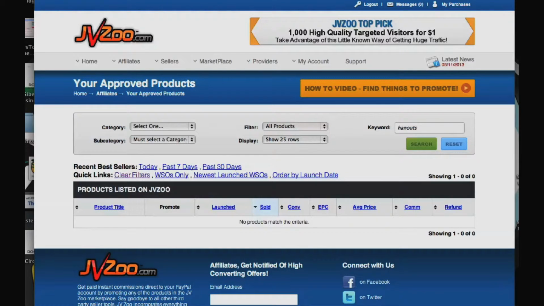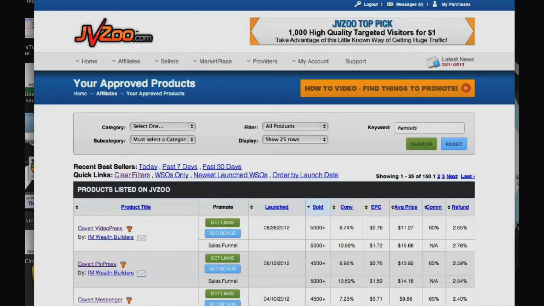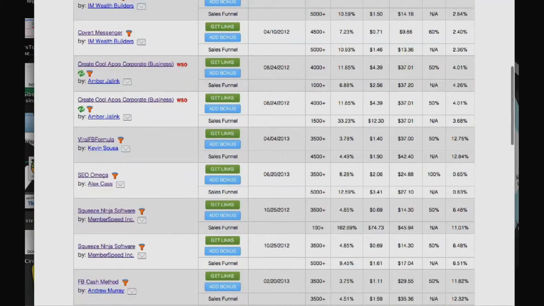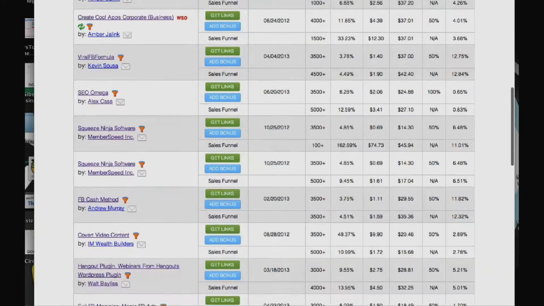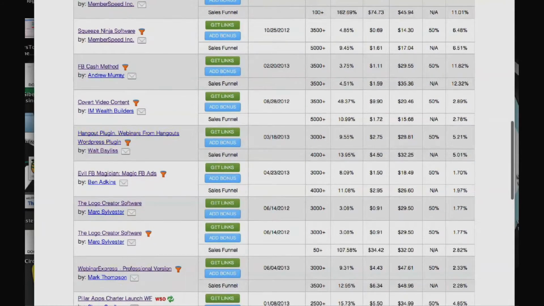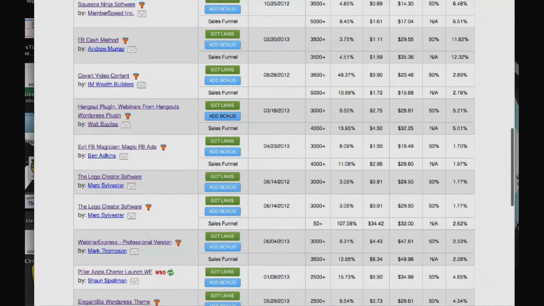And let's see here. Probably type it in separate. Let's try that. I'll scroll here a little bit. I'm sure it's close by here. There we go. Hangout plugin. See that right there in the middle of the page?